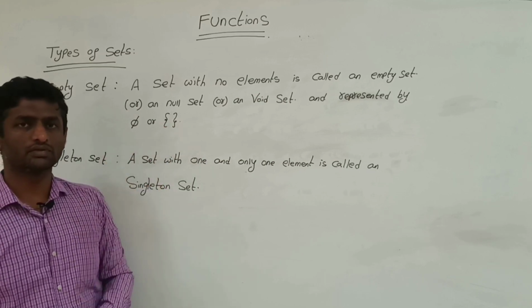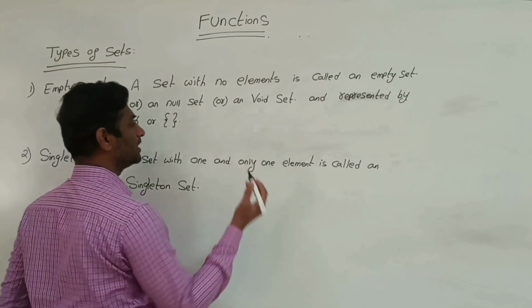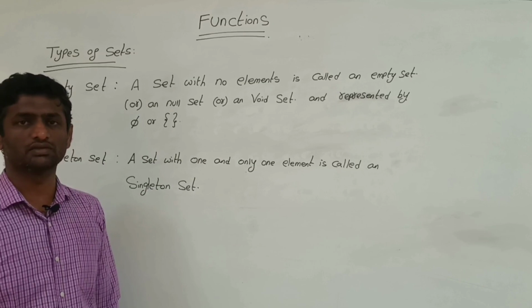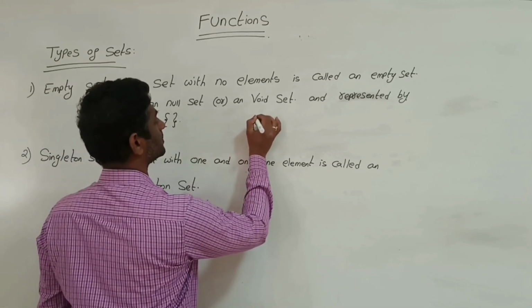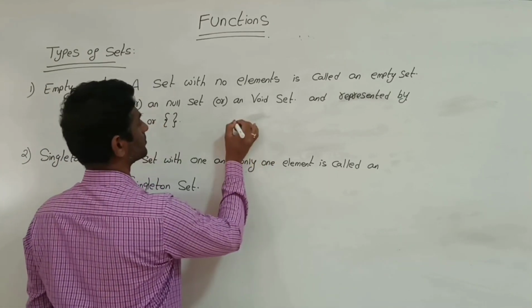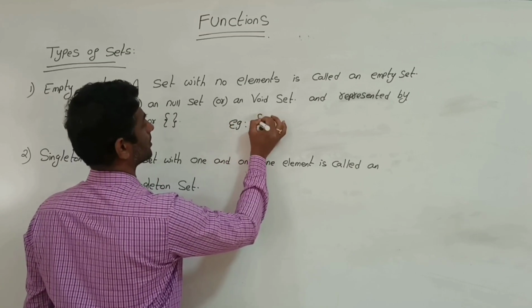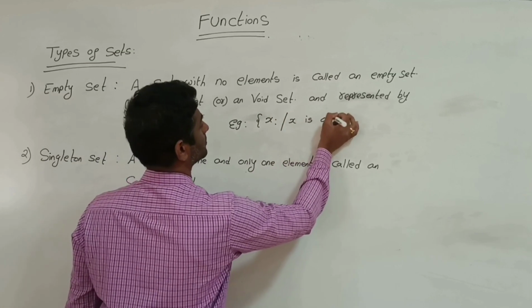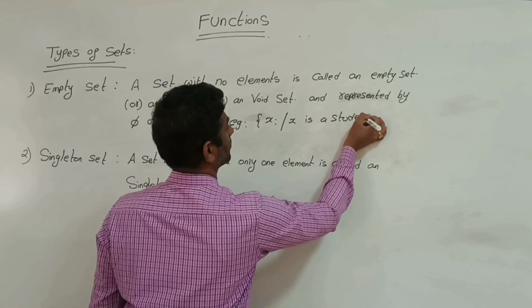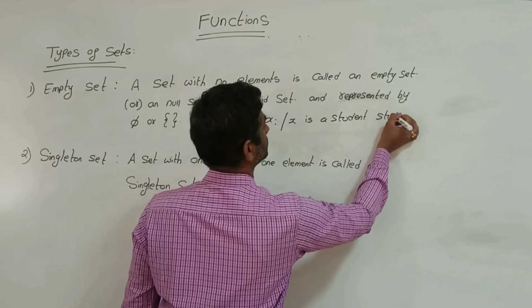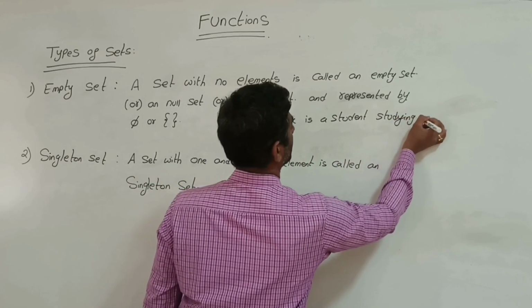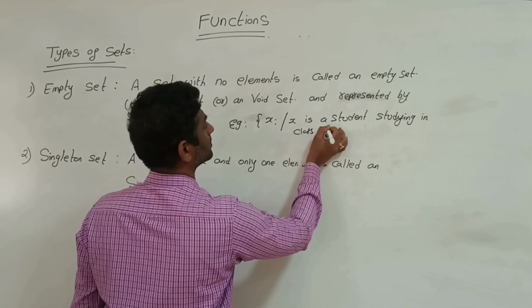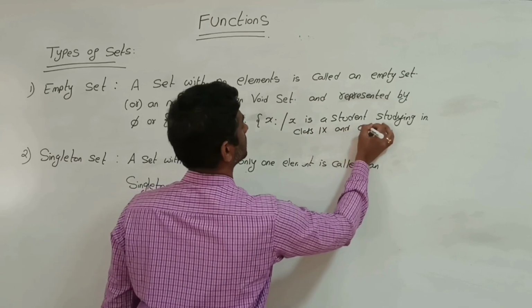Now, for example, suppose x such that x is a student studying in both class 9th and class 10th.